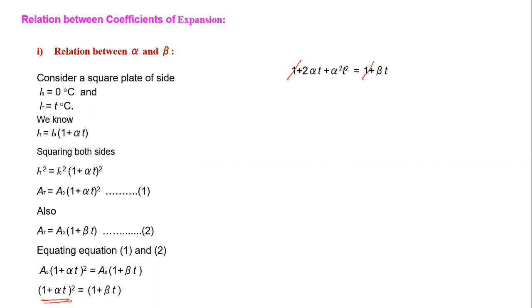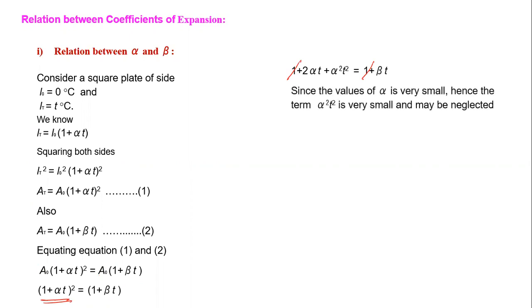But here the alpha is very small. So we can neglect the α²T². Alpha is very small, so alpha square is again a smaller term, so we neglect this. If we neglect this term, then we get 2αT = βT.